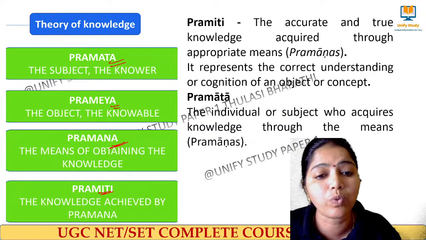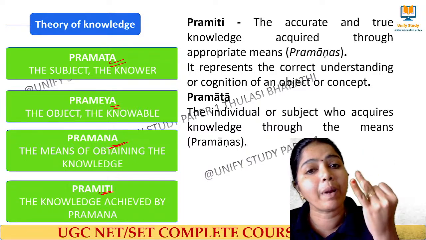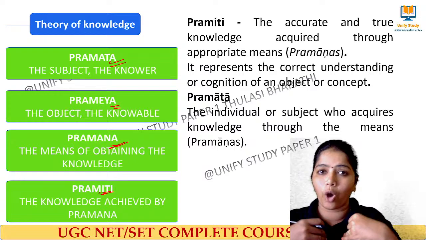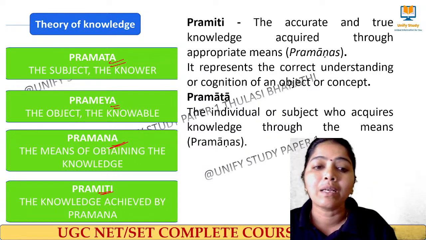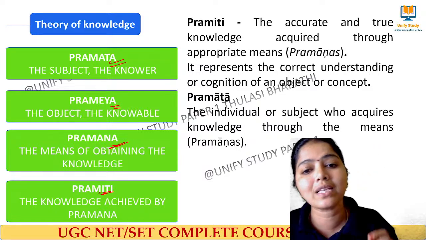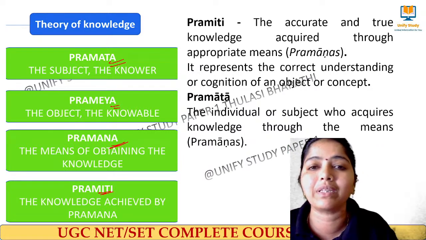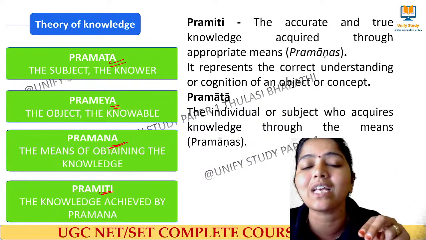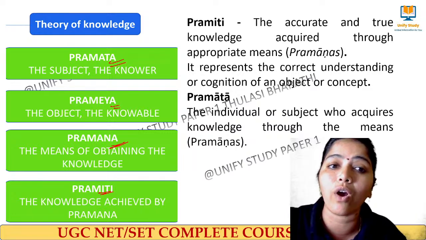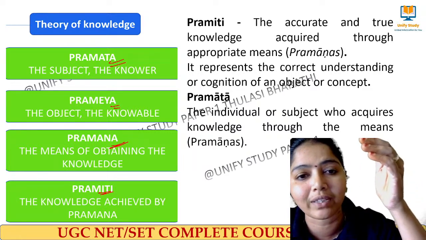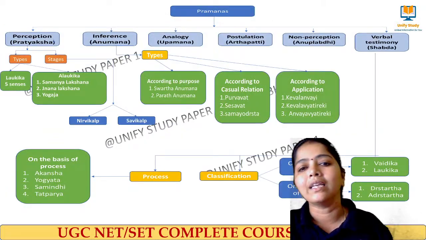So pramana means the means of obtaining knowledge, how I gain that knowledge. Pramata means I am the subject who gains some knowledge. Prameya is the object. And pramiti means the knowledge I have gained out of it. Am I clear? So these are the theory of knowledge, the 4 terms: pramana, pramata, prameya and pramiti. Clear? Next, this is the whole chart.